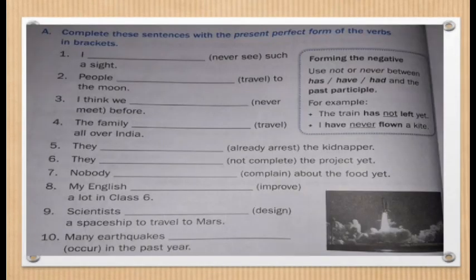Now this is the snapshot of exercise A. Complete these sentences with the present perfect form of the verbs in brackets. You have to do it on your own. Okay, in the next video lesson I am going to give you answers of these questions. I will discuss it. Okay, so I think this much is enough for today's video lesson.